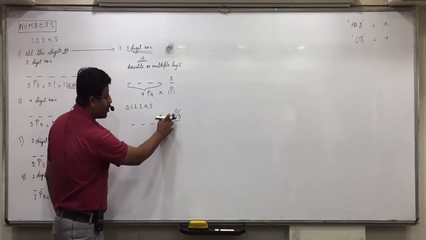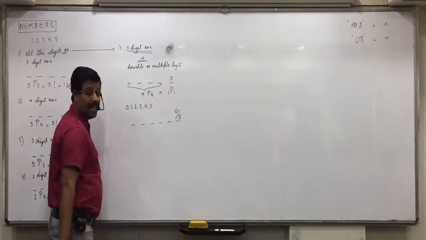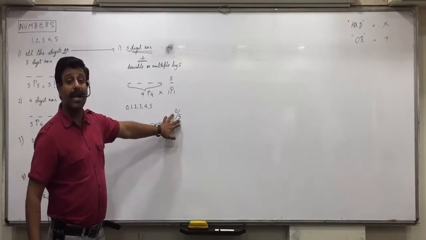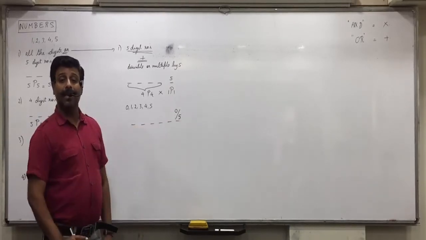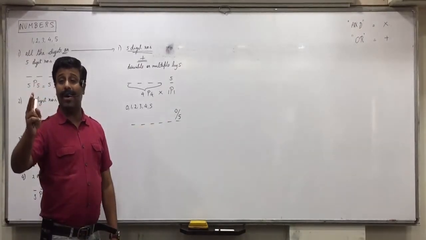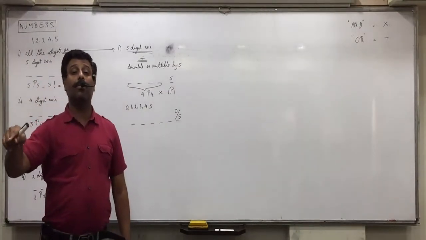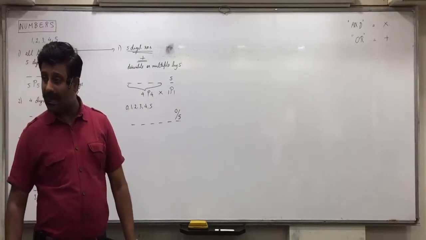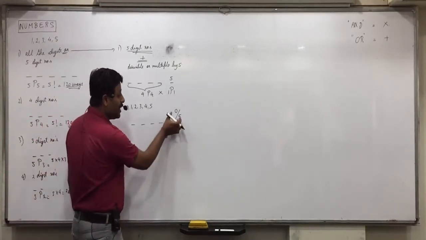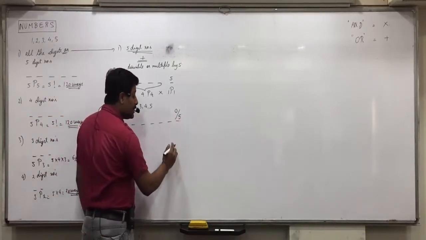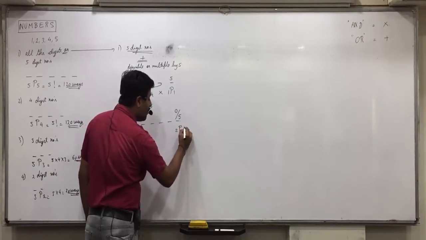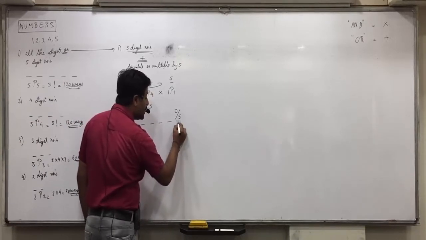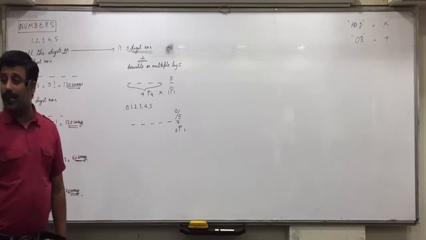Now raise your hand, how can you do this? Like one letter, one place I had done. 2p1. I told you that whether you have to arrange 2 letters in one place or 1 letter in 2 places, for both of them it's 2p1. In how many ways can we arrange 2 digits in one place? 2p1 ways. Did everyone understand this? Was it not clear?